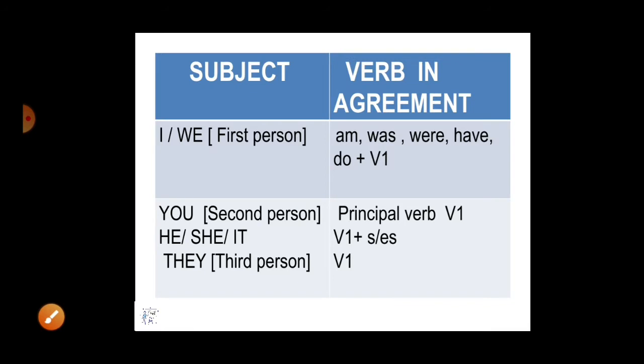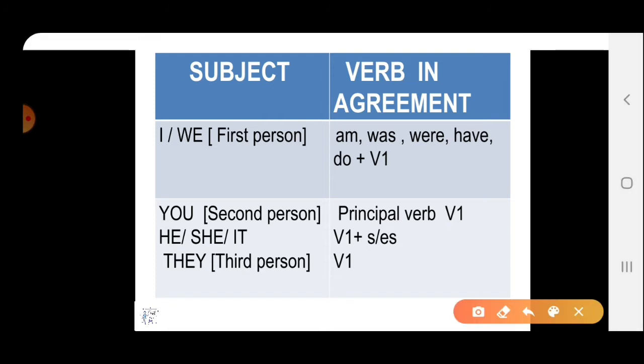We can see how first person, second person and third person are used with the verbs through this table that I am showing you here. When we are talking about first person, what are first person? I and we. According to the tense, I will be used with am, was, have, do. But with do, we will use the first form of the verb. Fine. And when we are taking we as the first person, then according to the tense, in present tense we will use have, or in past tense, were, or do plus first form will be used.